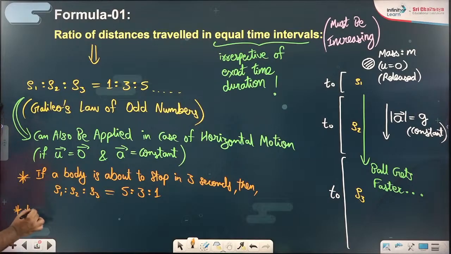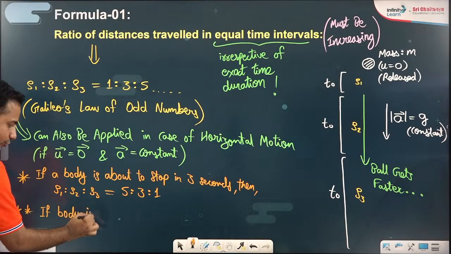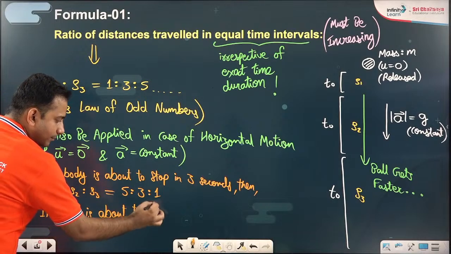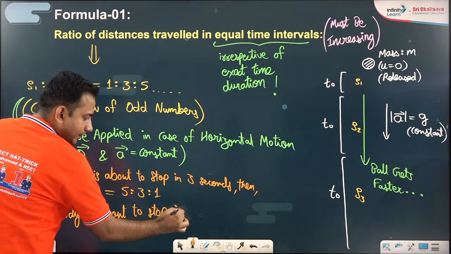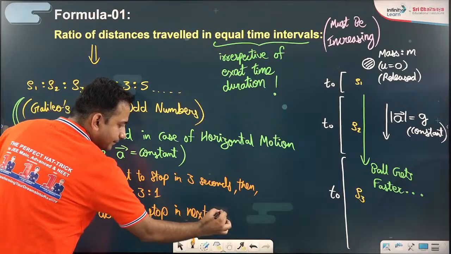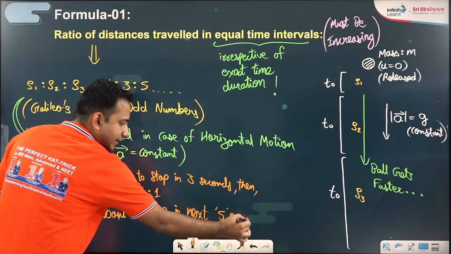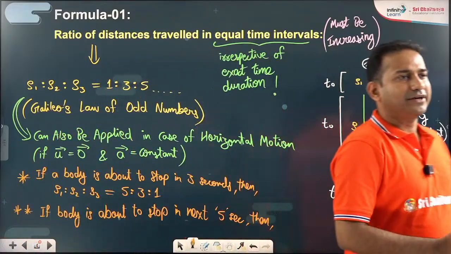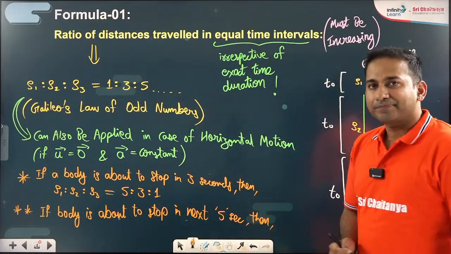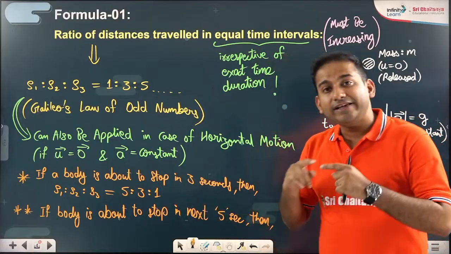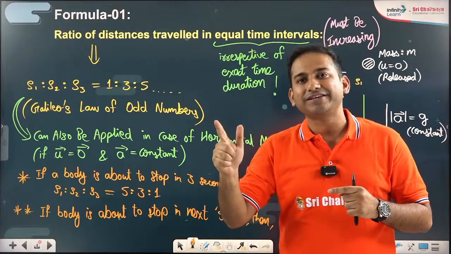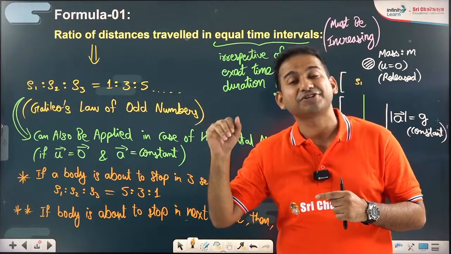Let us take another example. If a body is about to stop in the next 5 seconds, you all try, tell me the ratio. See, if the body has started from rest, the ratio will be 1:3:5:7:9.